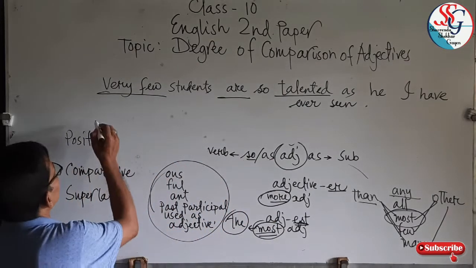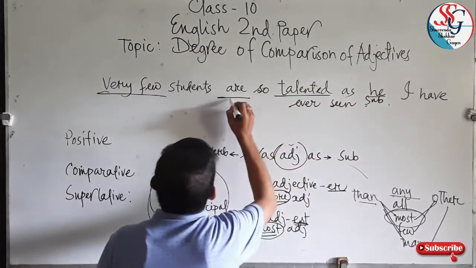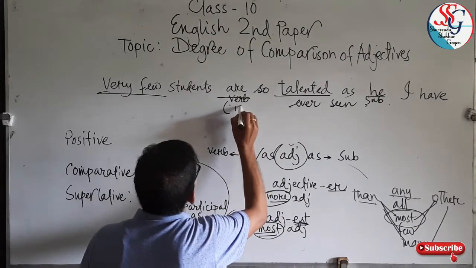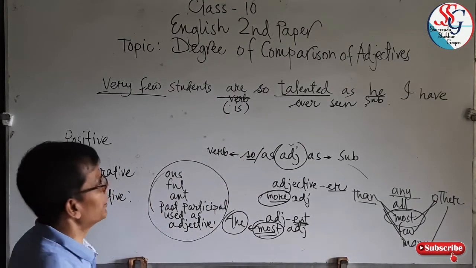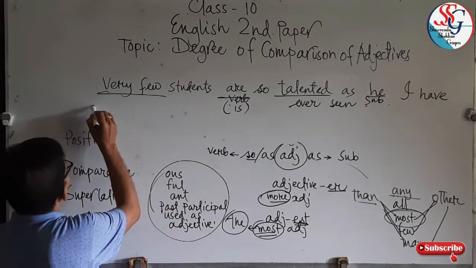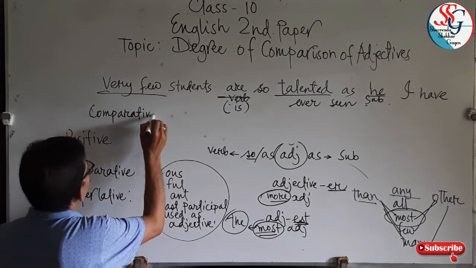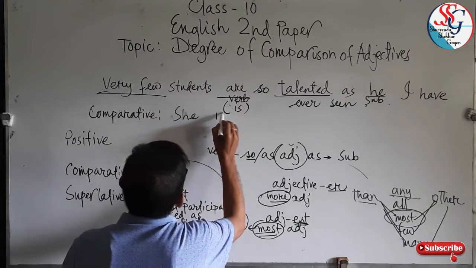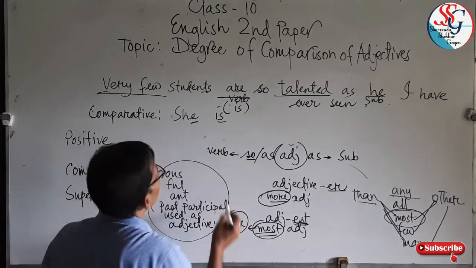So, we have to take one thing, most other. Subject will come first, subject he, verb are should be changed into is in the comparative or superlative form. Then subject will come first, subject she, verb is, why is? Students are, she is singular, is.